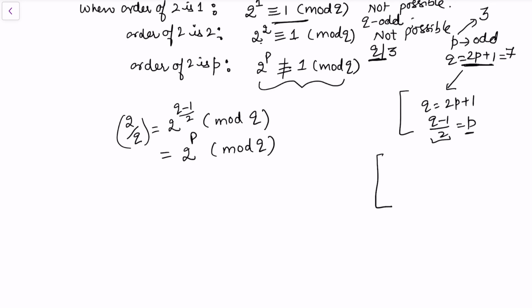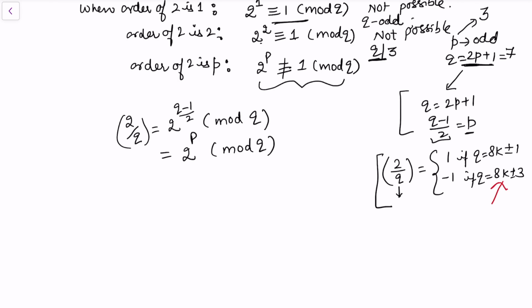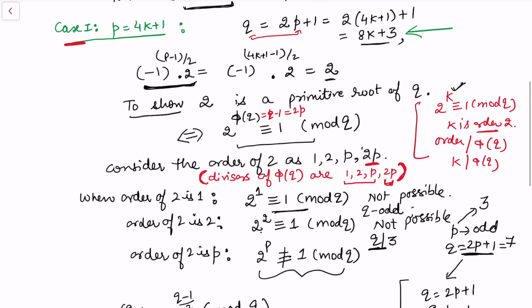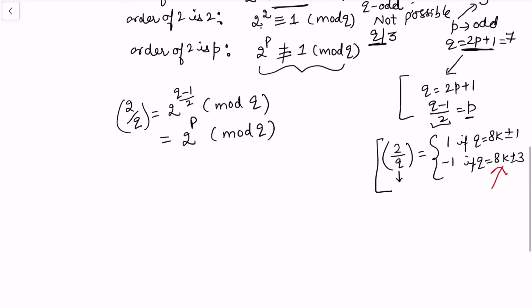Now also notice that whenever I want to find the value of (2/q), it is either +1 or -1: +1 if the odd prime is of the form 8k ± 1, and -1 if the odd prime is of the form 8k ± 3. Initially we have also seen that q is of the form 8k + 3. So for this form, the Legendre symbol will take the value -1. The left hand side is -1, and on the right hand side I have 2^p modulo q.